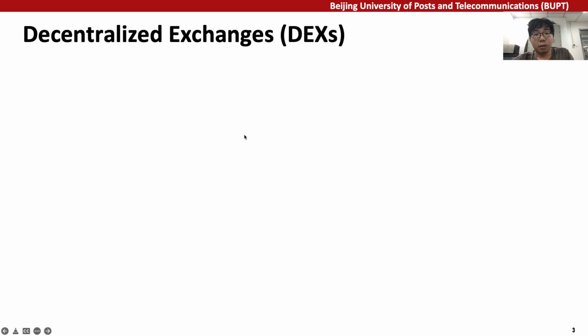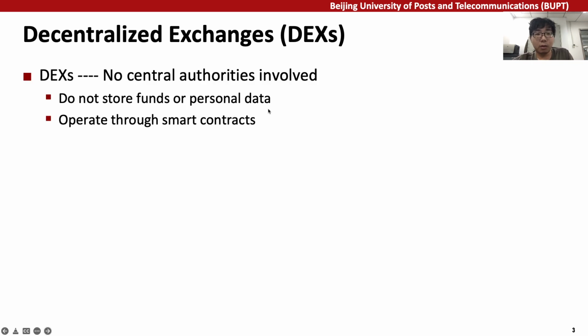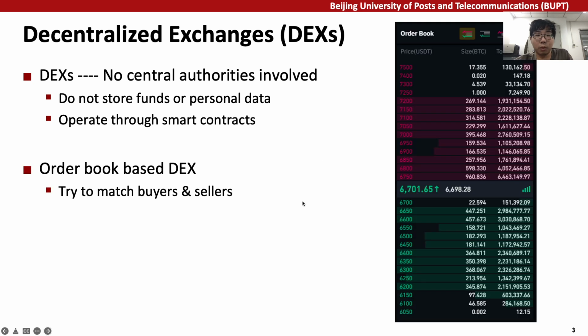Due to the decentralized nature of cryptocurrencies, there is a need for exchanges with no central authorities involved, and that's why decentralized exchanges were born. They do not store funds or personal data on their servers and operate through smart contracts automatically. There are multiple kinds of DEX.